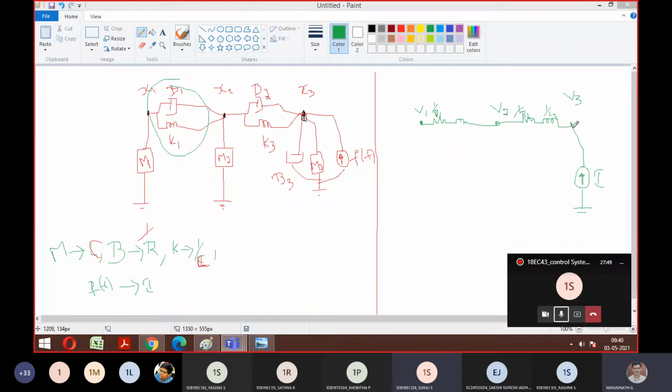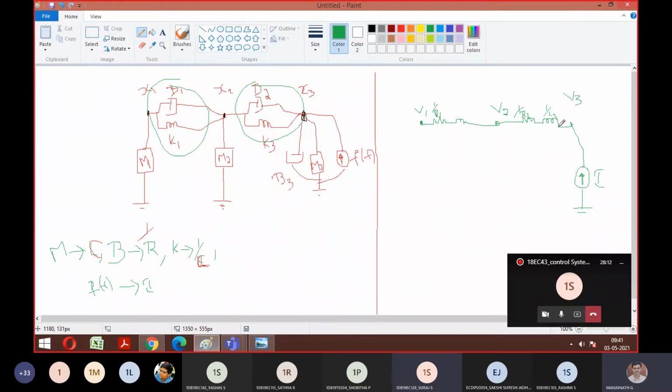Okay, sir. I have not yet written. I have just written what is the thing between V2 and V3. Between V2, B2 was there, I replaced it with R2, and K3 was there, replaced with L3. Where is the picture of capacitor in this junction? Will any capacitor come here? No, sir. These two parallel I have written in series. That's it. Nothing else.